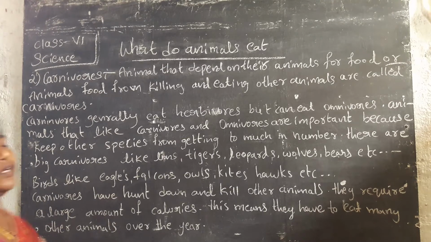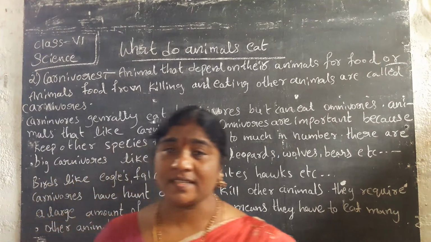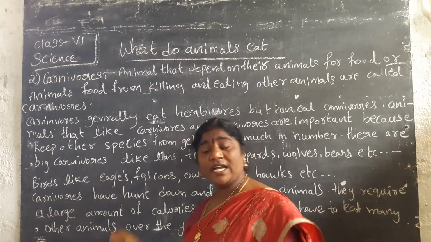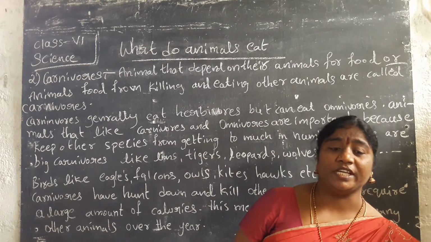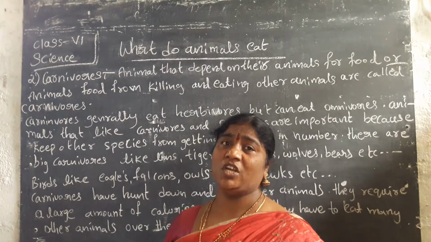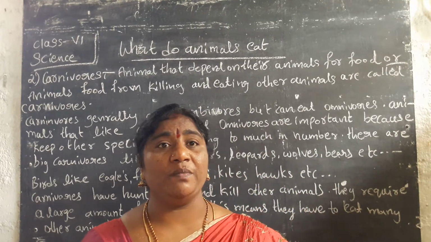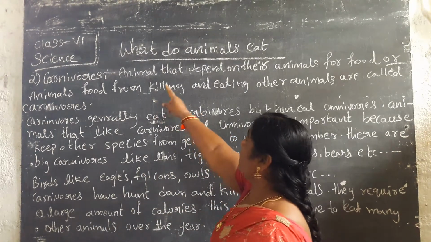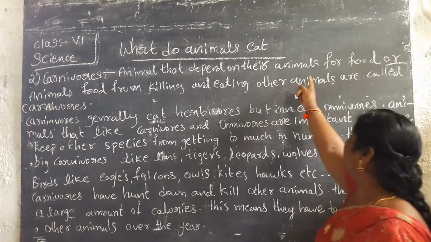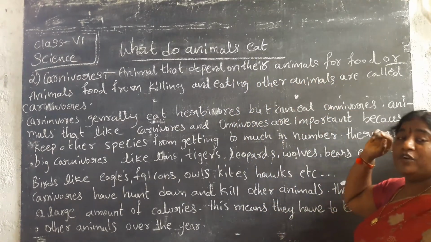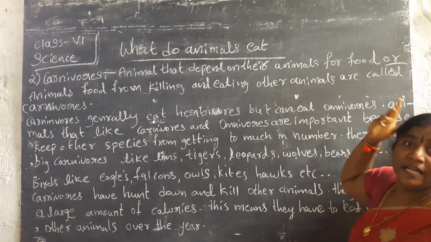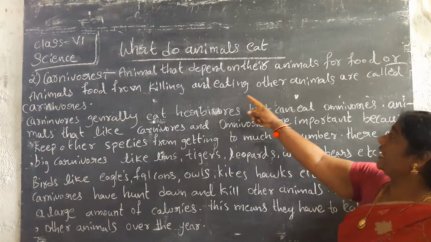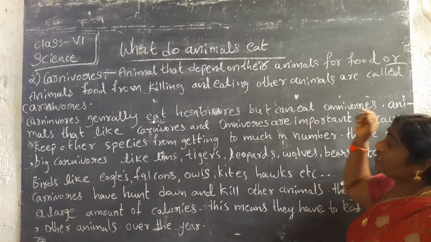We discussed herbivorous in the last session. Now in this session we will discuss carnivorous. What is a carnivorous? Animals that eat only the flesh of other animals are called carnivorous.